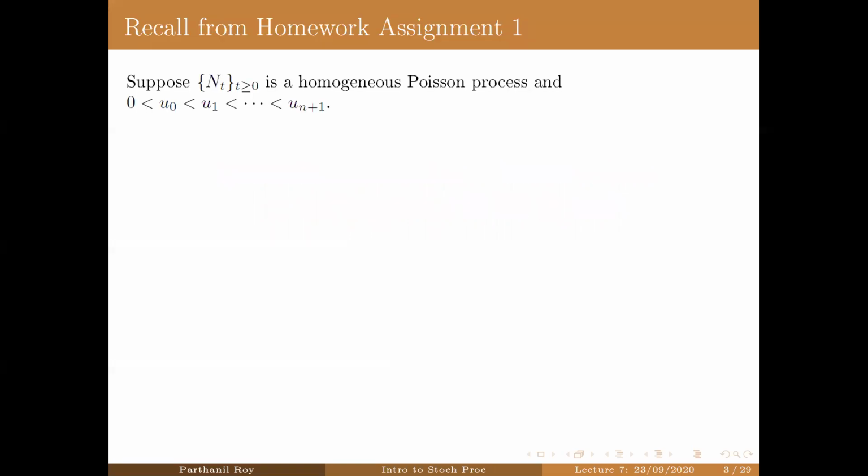Remember, this exercise was given to you, in homework assignment 1.